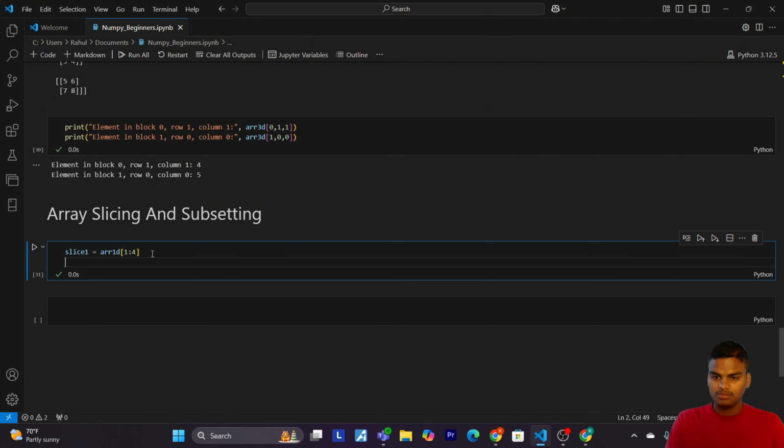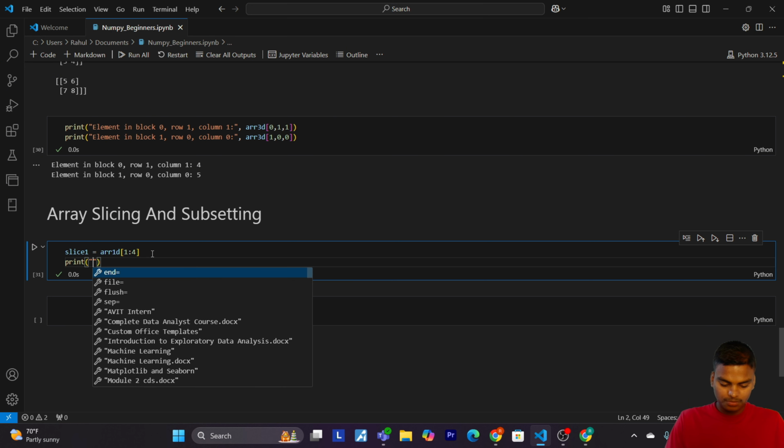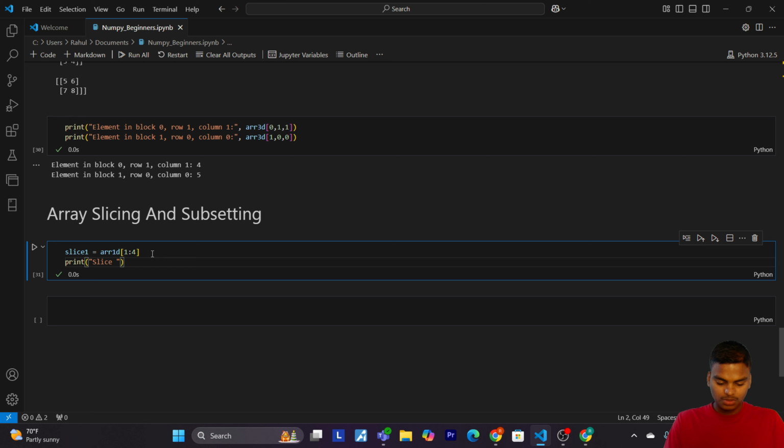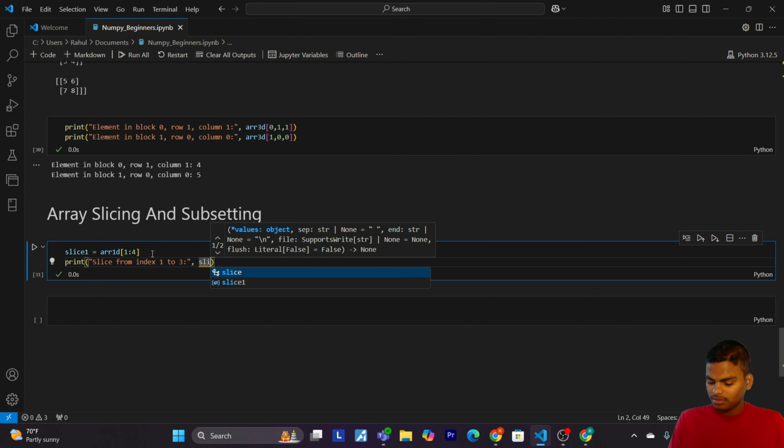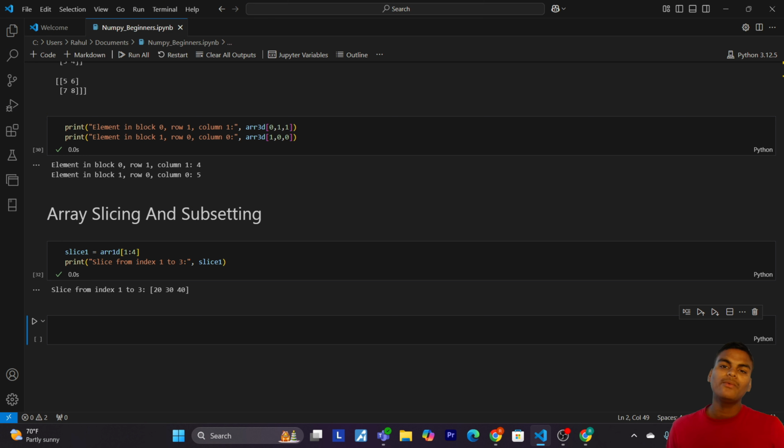So let's print slice from index 1 to 3. Now write slice1. So array_1D 1 to 4 extracts elements from index 1 to 3, and the last index, which is 4, is exclusive.